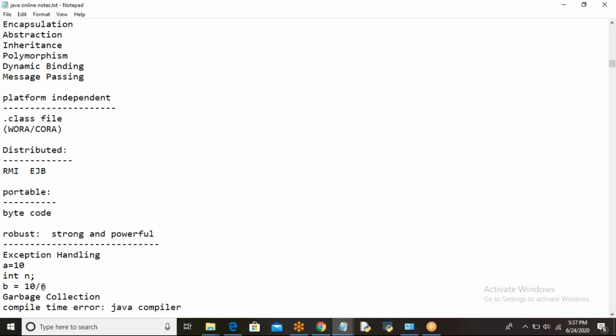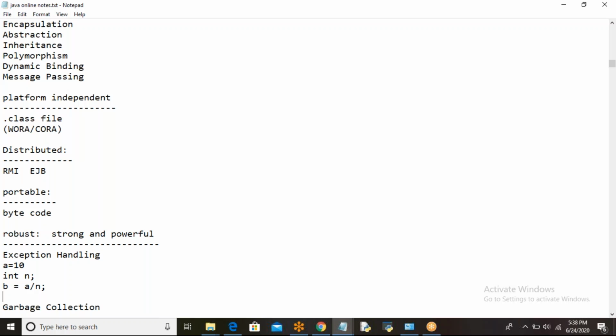So I am passing the n value at runtime, not at compilation time. Here the a value I have given as 10, no problem. But the n value I did not provide, which I am passing at runtime. If I pass n as a non-zero value, then there is no problem at all. It is successfully done and you will get the output. But if I don't pass any value, then n becomes 0. Yes or no? Division by 0 error, you will get it. That is an exception, arithmetic exception.